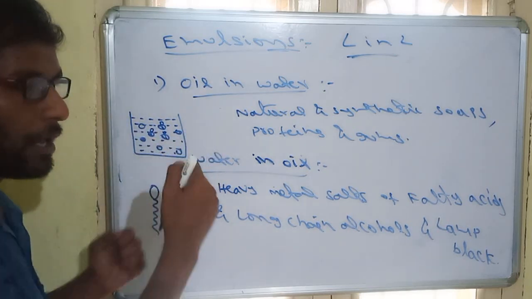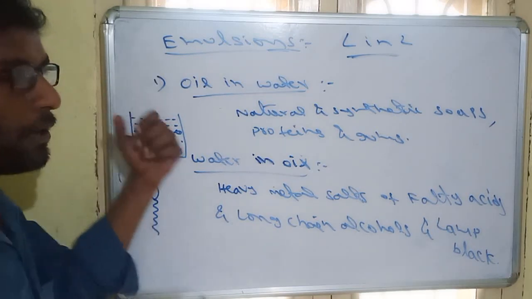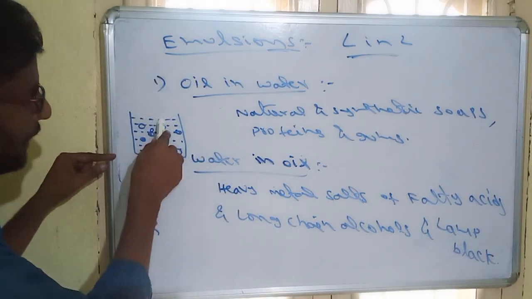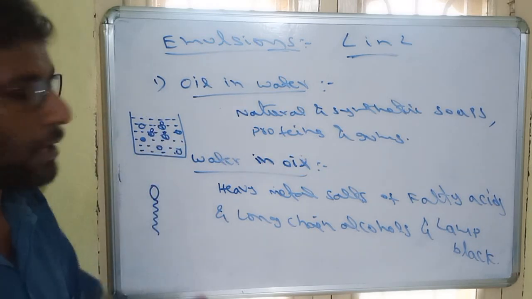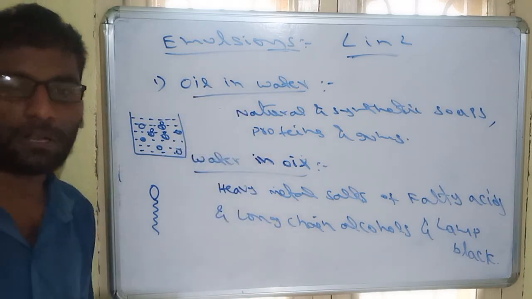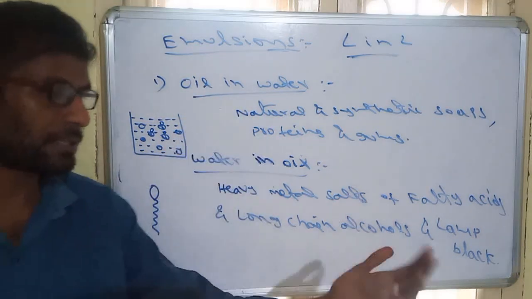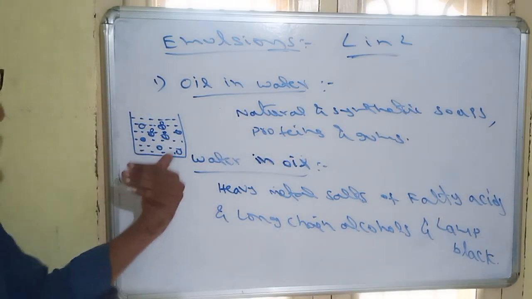These soap particles will hold together the water and oil parts. In water the head part is there, in oil the tail part is there, so both will be held together. So stabilization of the emulsion takes place. That's why emulsifying agents are used to stabilize emulsions by protecting the dispersed phase and dispersion medium.